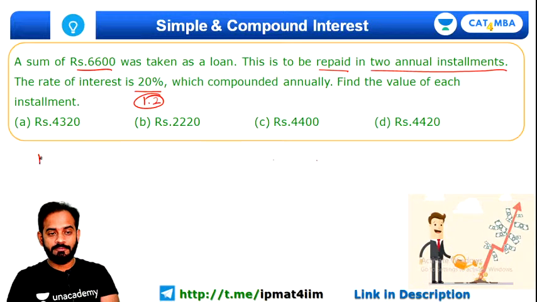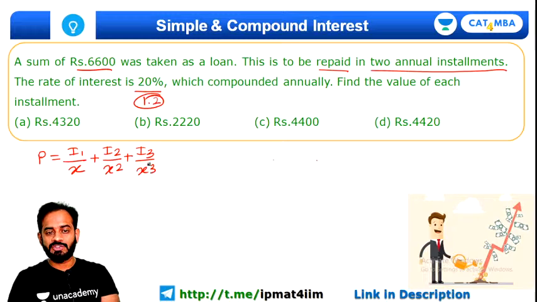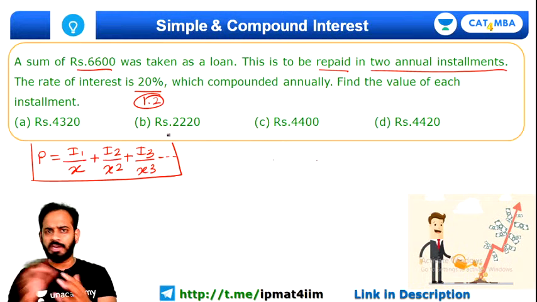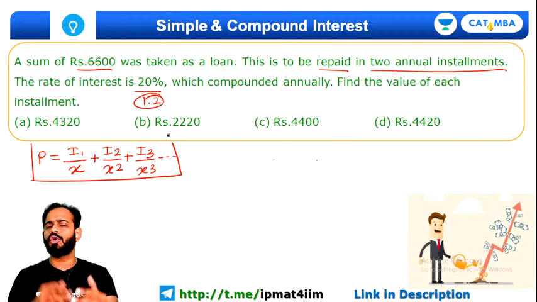The formula is: principal is equal to I1 upon x, plus I2 upon x square, plus I3 upon x cube and so on, for all the number of years. For example, I4 upon x to the power 4, you can continue this, but hardly will such a question be for more than 2 or 3 years, so it doesn't matter much.